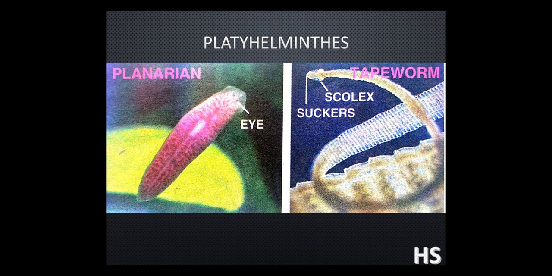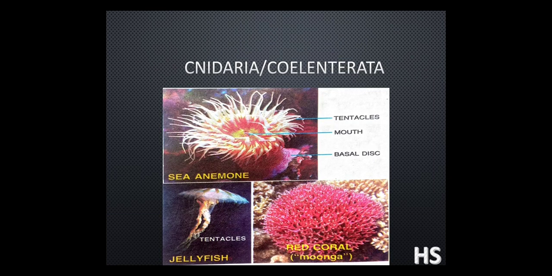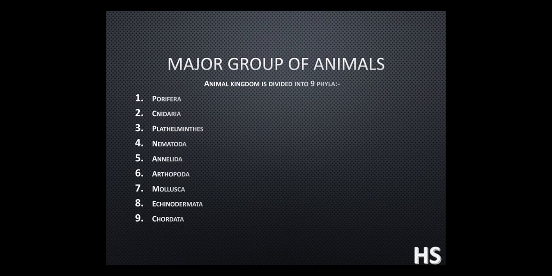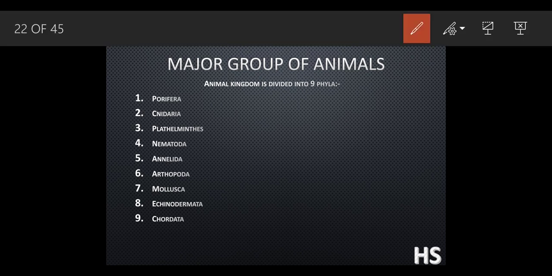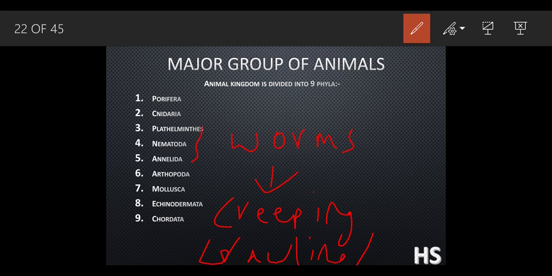Now, flat helminthes. Before starting the flat helminthes, let's first understand three parts: flat helminthes, nematoda, annelida, this 3, 4, 5. These have basically been classified as worms. They have been classified as the worms part. They are the crawling and the creeping animals.